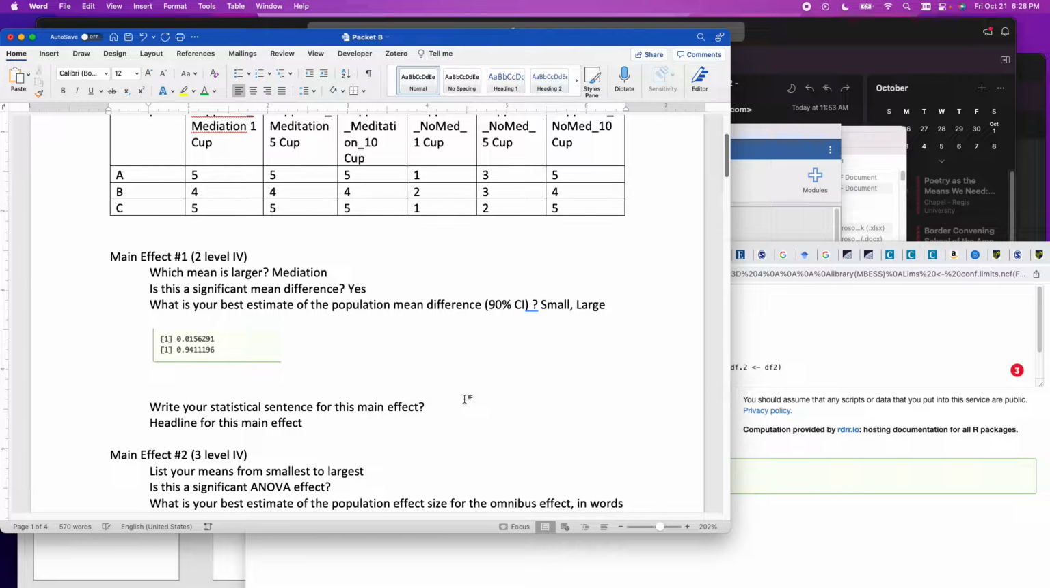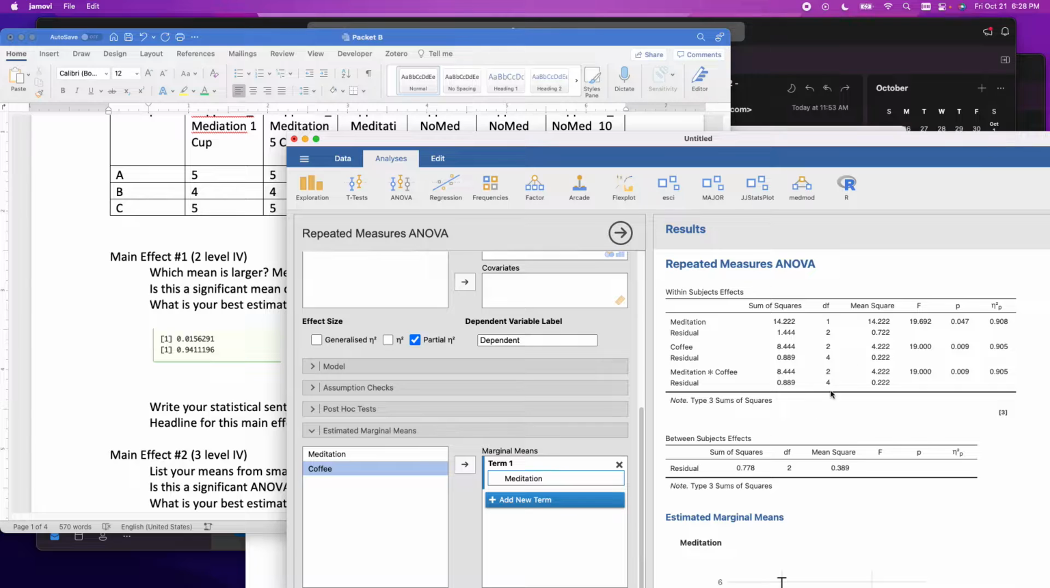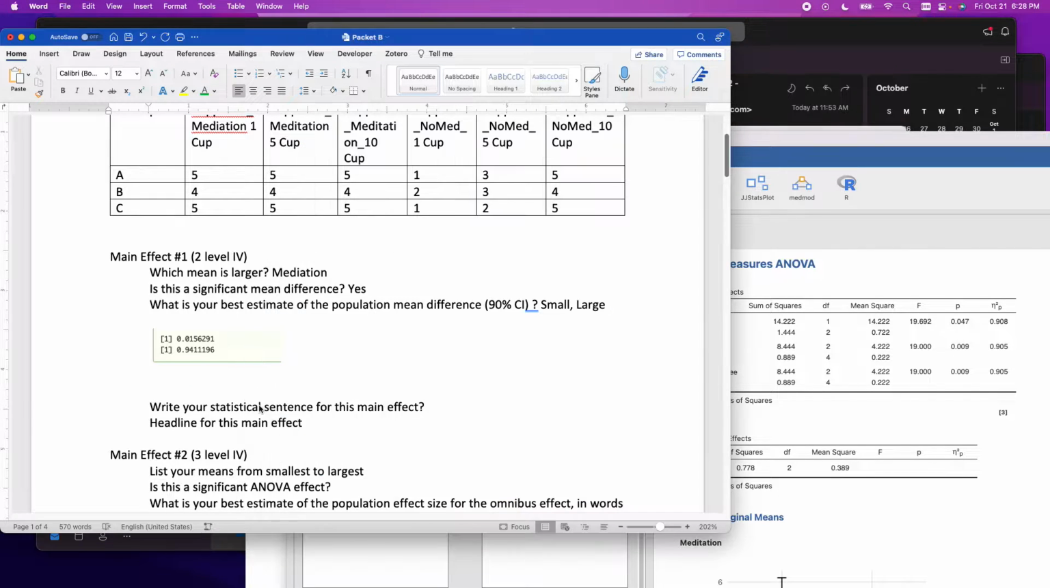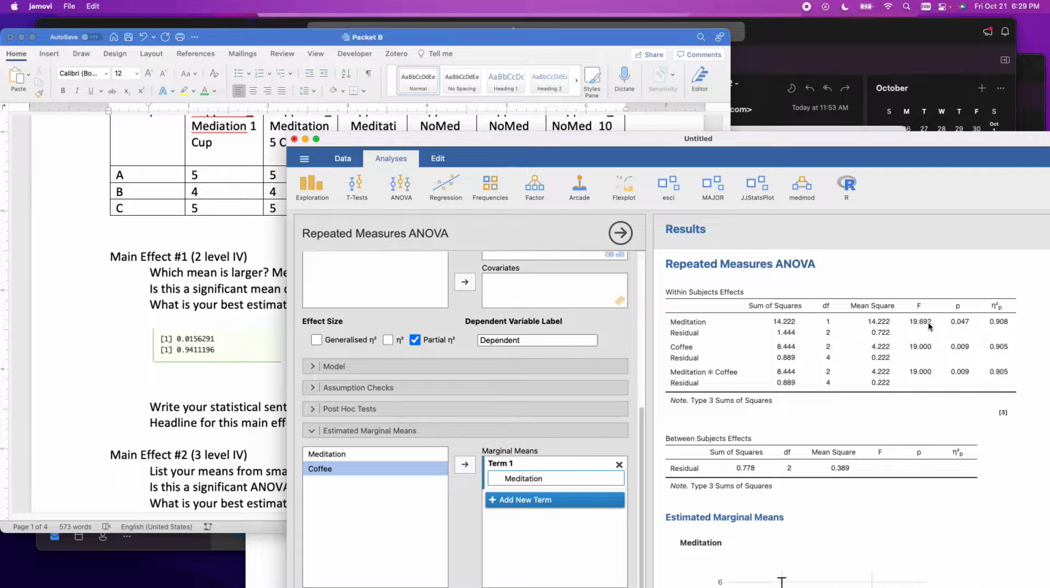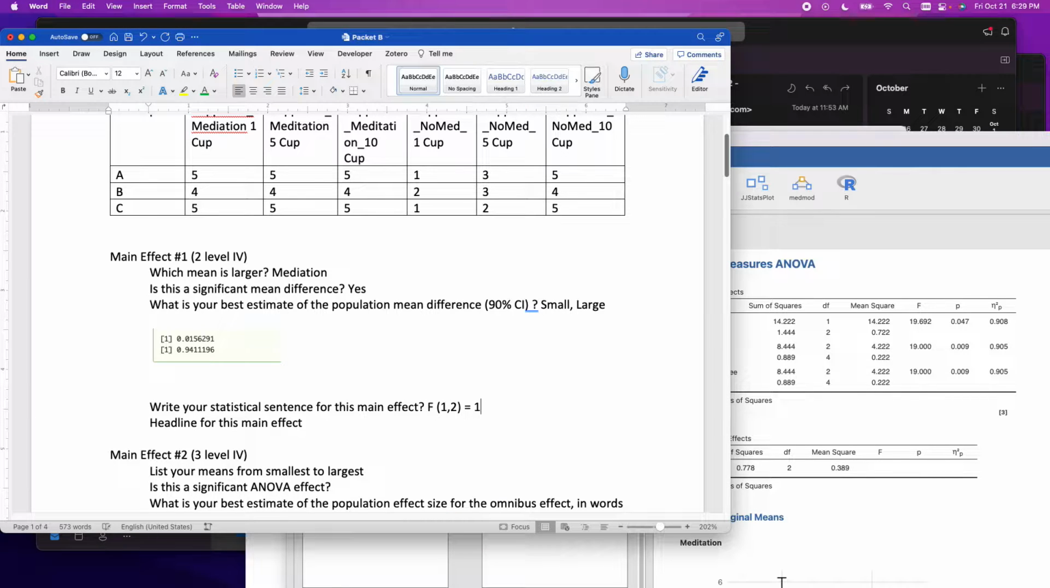Write your statistical sentence for this main effect. No problem. Let's pull it up. F with 1 and 2 degrees of freedom equals 19.69, p equals 0.047,